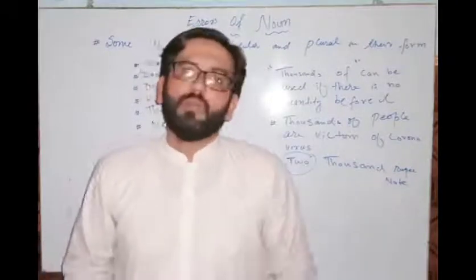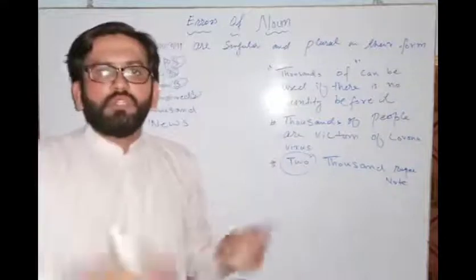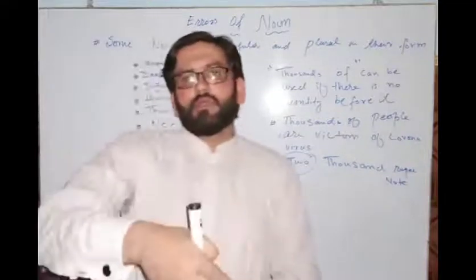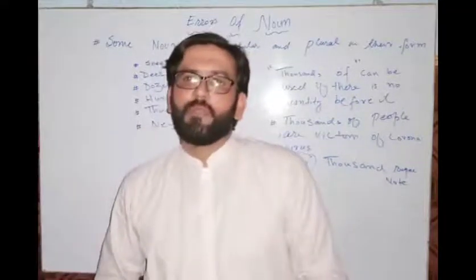So this is all about those nouns that are singular and plural in their form. Okay, dear student, today we have just covered kinds of noun: common, proper, countable, uncountable, collective, material. Now inshallah in the next video we will cover errors of noun in detail.